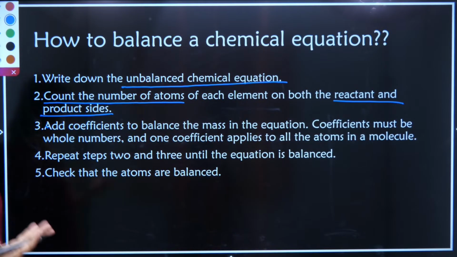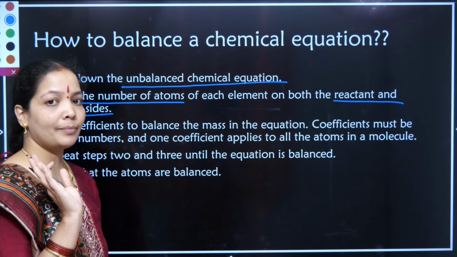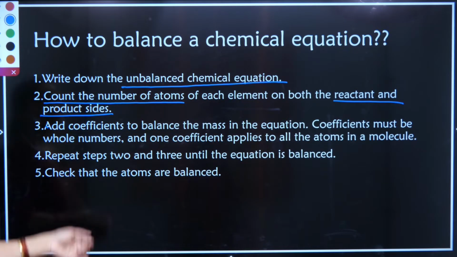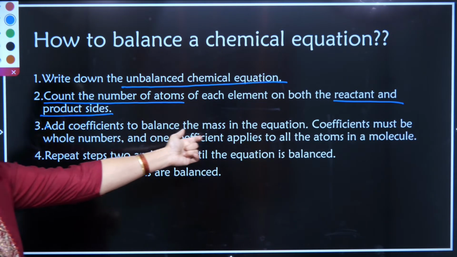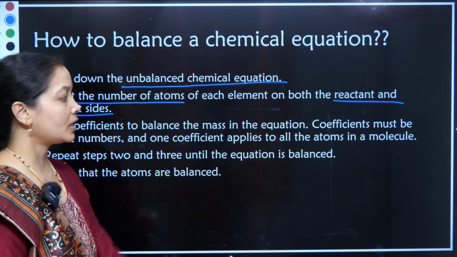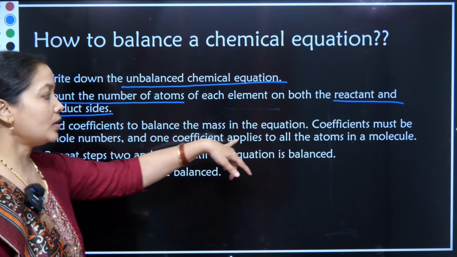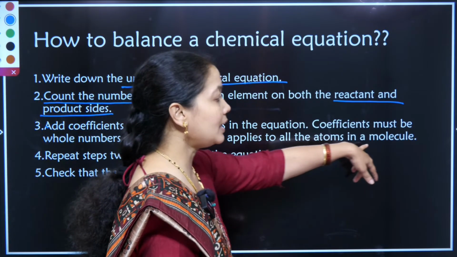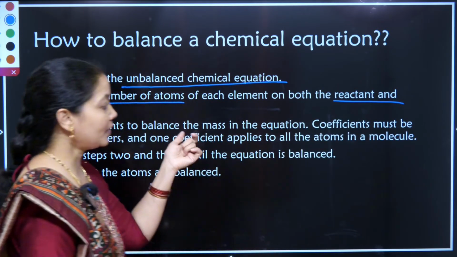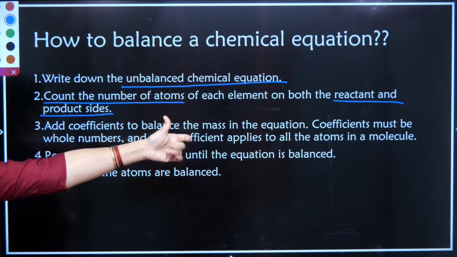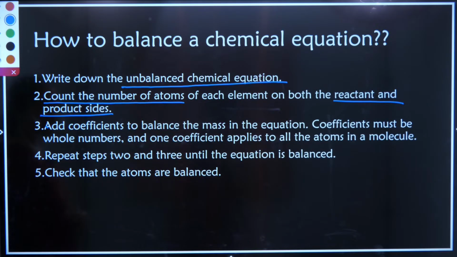So first write the equation, then count the number of atoms. Third, add coefficients to balance the mass of the equation. The coefficients must be whole numbers, and one coefficient is applied to all atoms of the molecule.